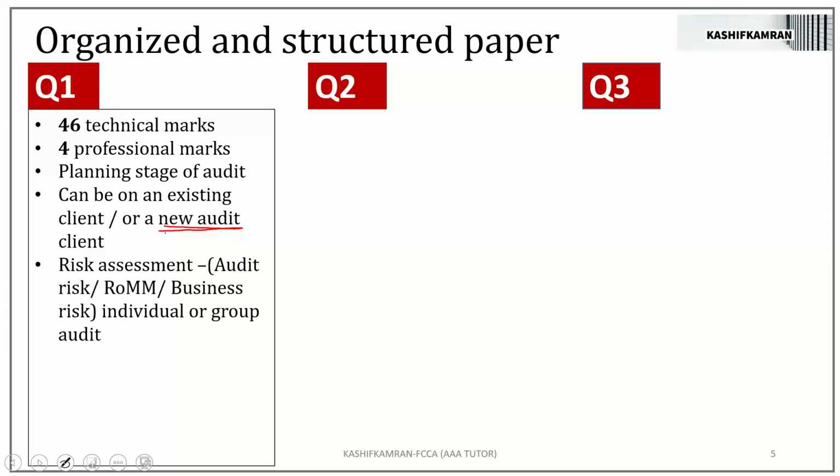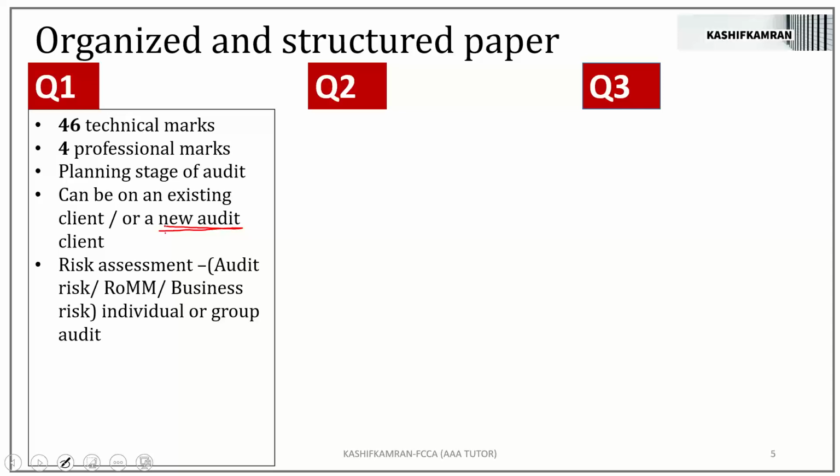Second, the risk assessment, whether it is audit risk, the risk of material misstatement, or a business risk, on either an individual company or a group audit, is a regular feature of question number 1. Can you expect a question number 1 without risk assessment? Never. So question number 1 can be on an individual company, and many times you've seen in the past paper that the examiner has given a group of companies. So risk assessment is the requirement A or B of your exam paper.